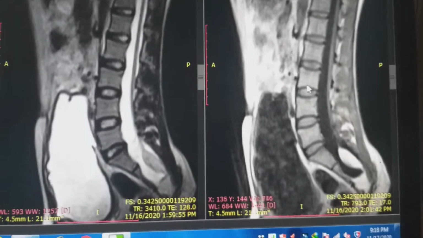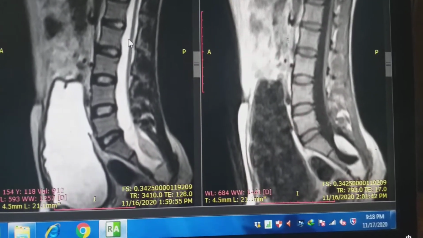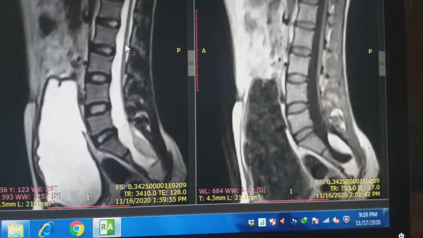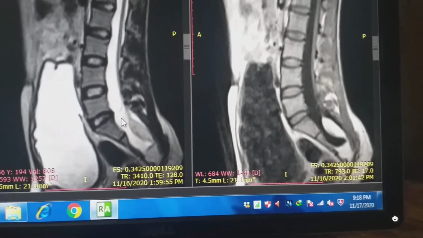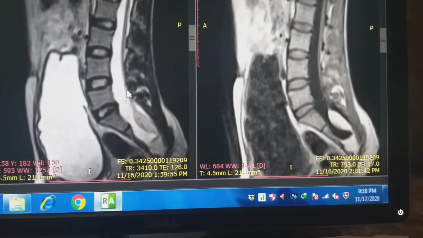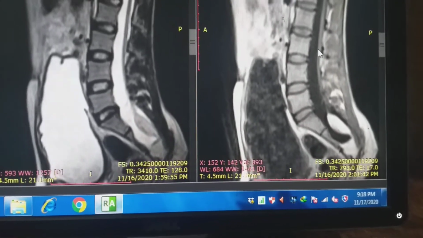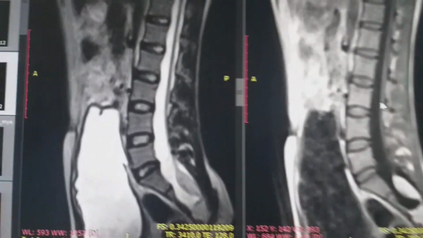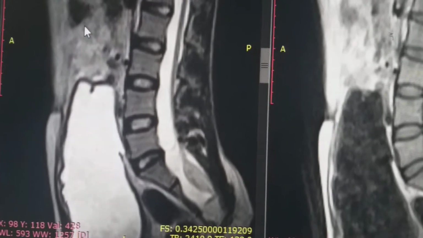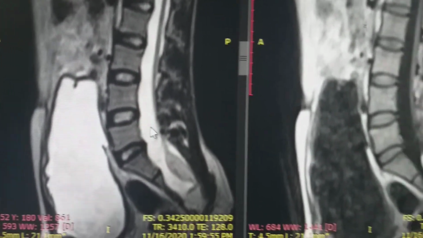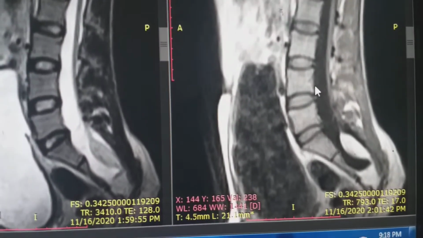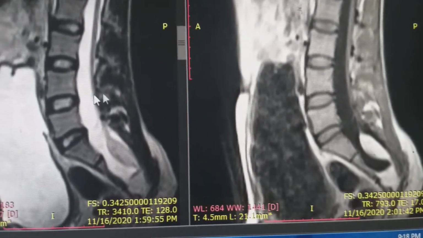So here we can see that this spinal canal is dilated. We can clearly observe on T1 and T2 weighted images. Here this is clearly the widening of the spinal canal on T1 and T2 images.